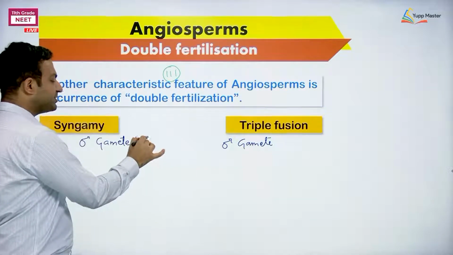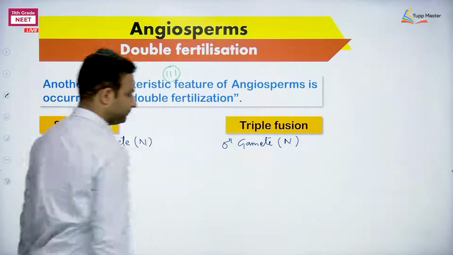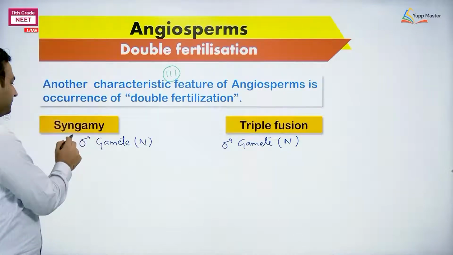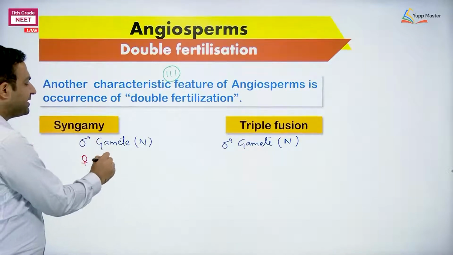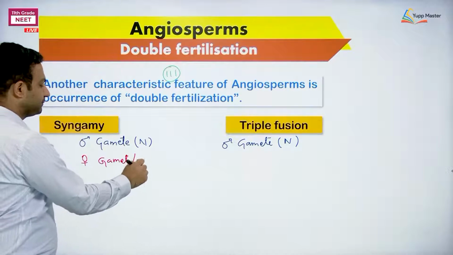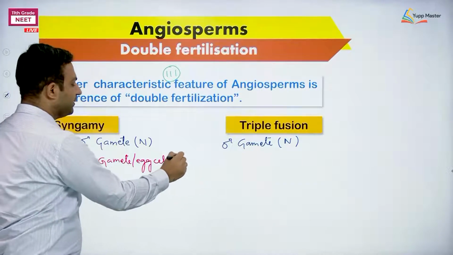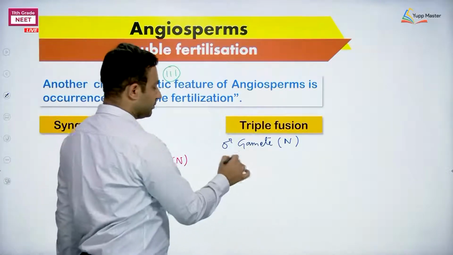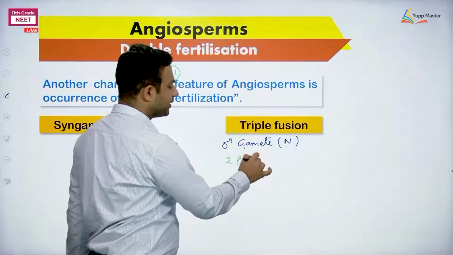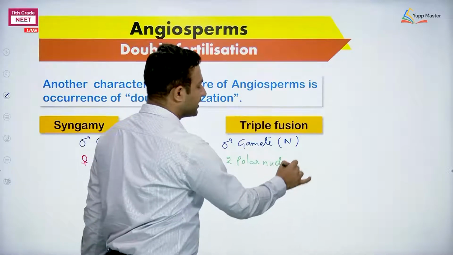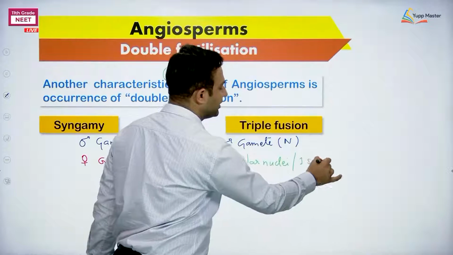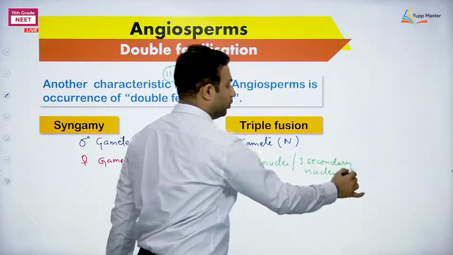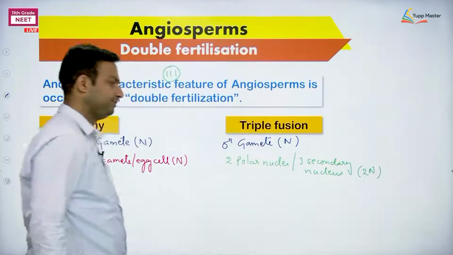Ploidy of the male gamete is obviously N. Okay. The other structure, the female gamete or the egg cell, ploidy N. This side the structure is totally different one, and that is what? The two polar nuclei you can write, or even you can say the one secondary nucleus, whose ploidy will be therefore written as what? N? No, it will be 2N then.